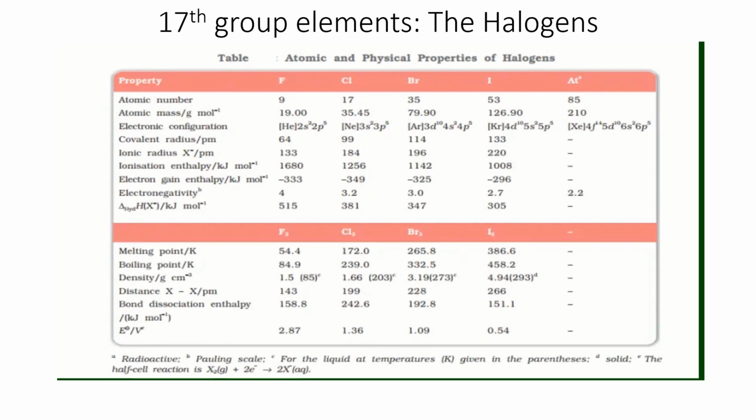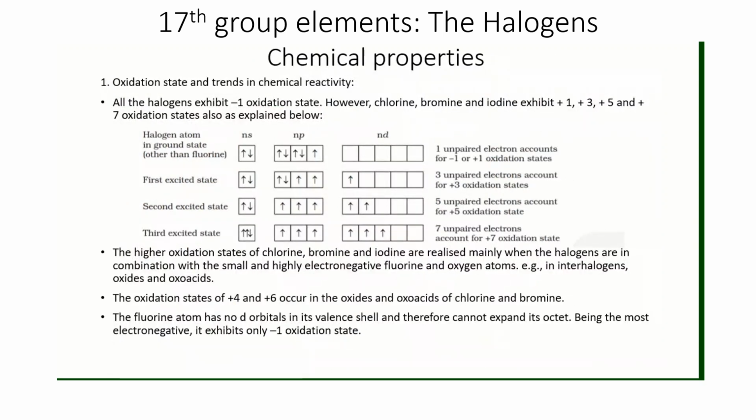Now, these are some physical properties. Here we are going for some chemical properties also. Oxidation state and trends in chemical reactivity. So the group oxidation state for halogens is -1 generally whenever they react with metals and less electronegative elements, right? However, chlorine, bromine and iodine exhibit +1, +3, +5 and +7 oxidation states, generally with oxygen and with interhalogen compounds.